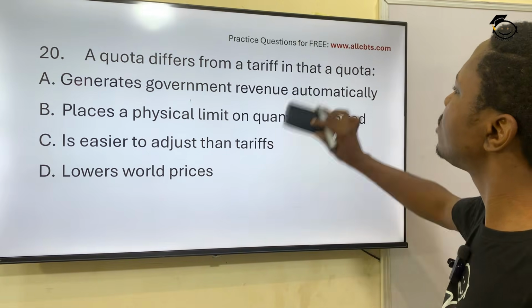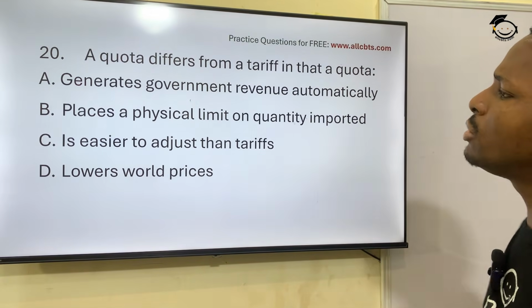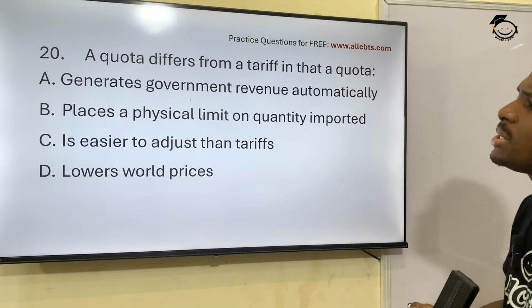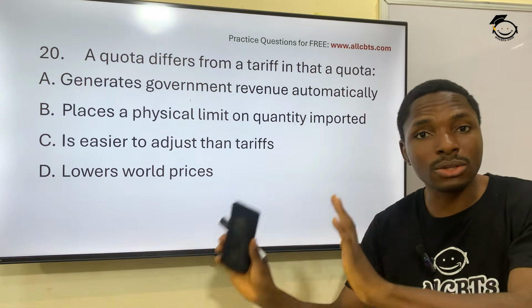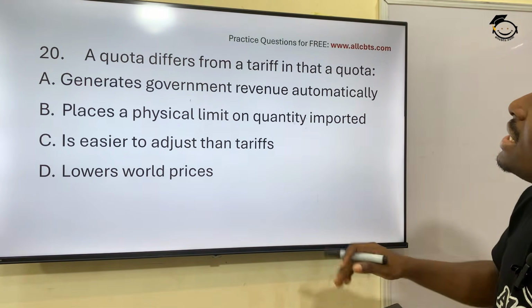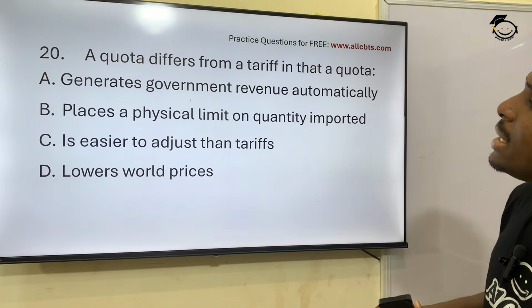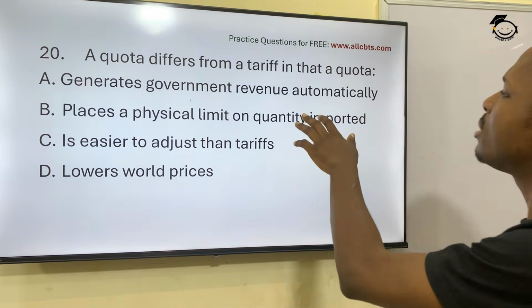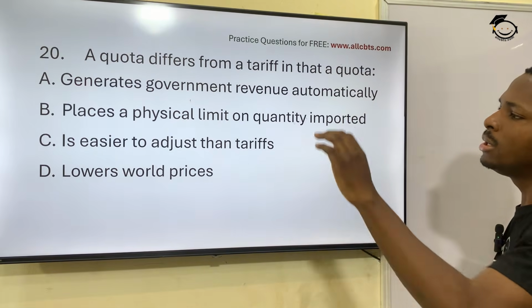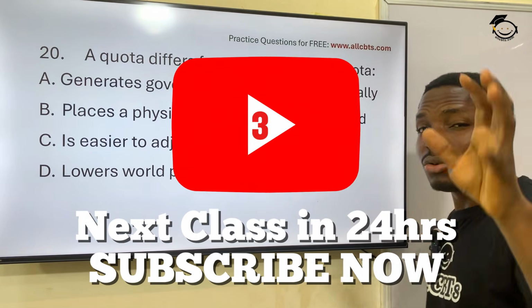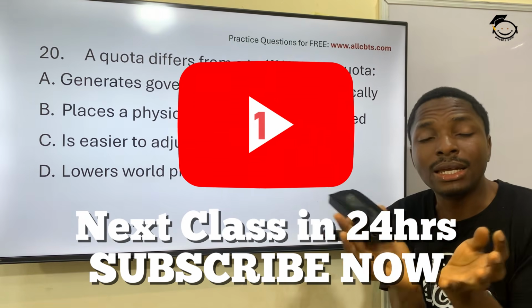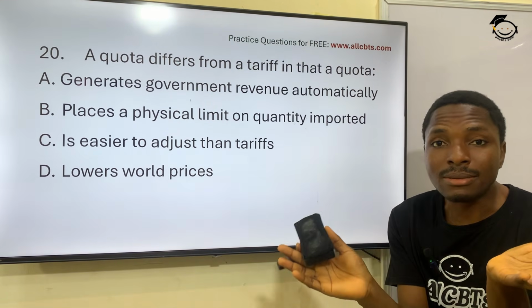A quota differs from a tariff in that a quota what? What's a quota? What's a tariff? I've explained tariff a lot, so I won't go back to tariff. So a quota is different from a tariff in that a quota what? Generates government revenue automatically? No. Places a physical limit on quantity imported. Quota means an amount. That's what quota simply means.